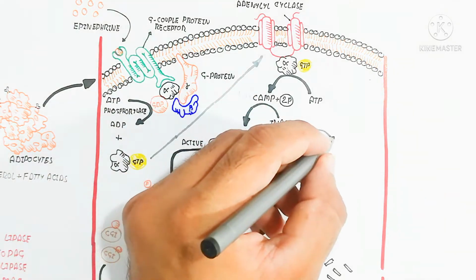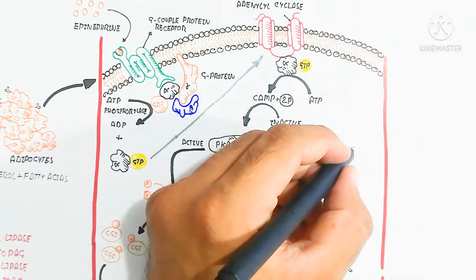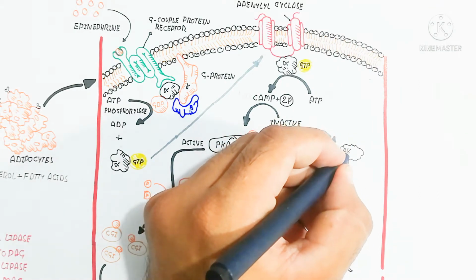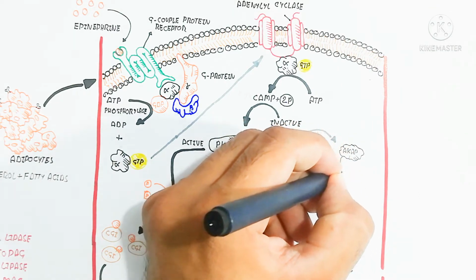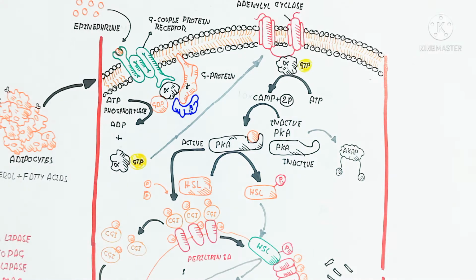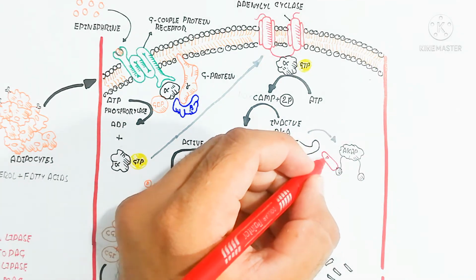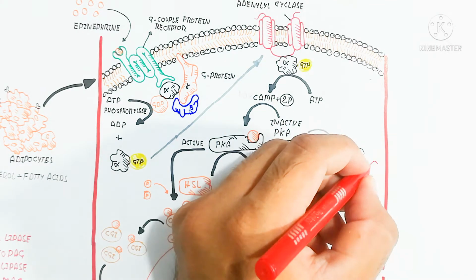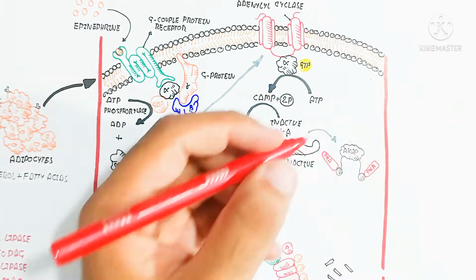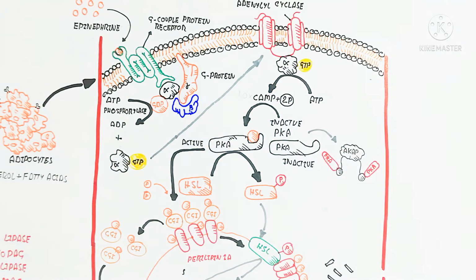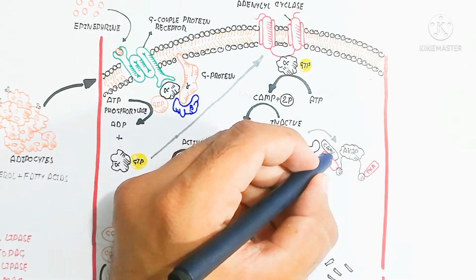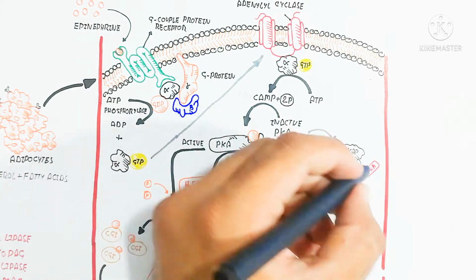So you can imagine that. On the other hand, an important thing is that here is the PKA, which stimulates the AKAP. And after the stimulation of AKAP, for your understanding, it is basically the phosphorylation by the PKA.